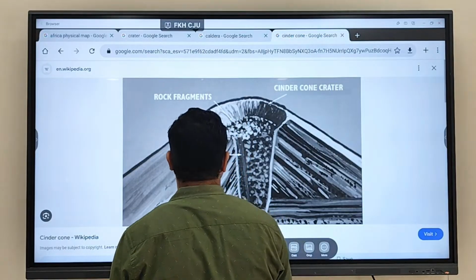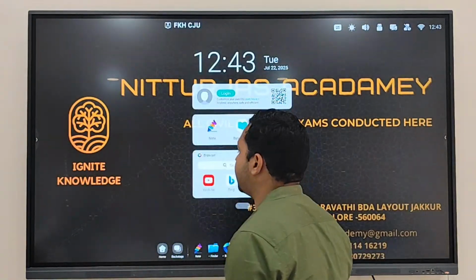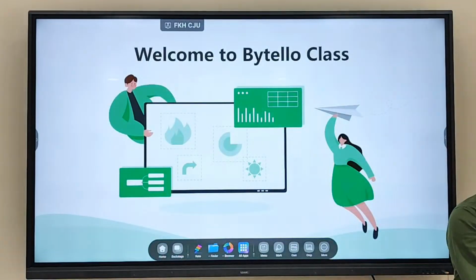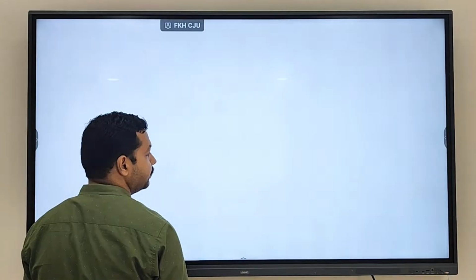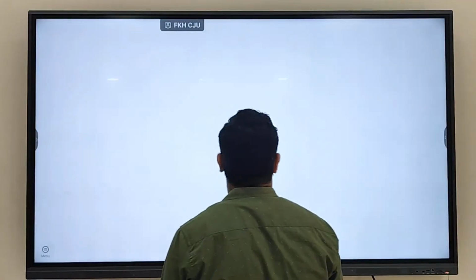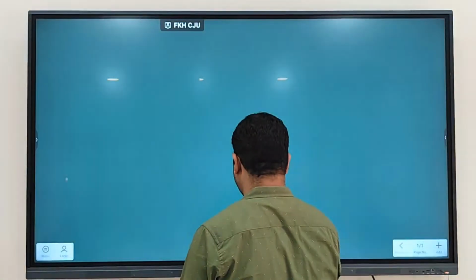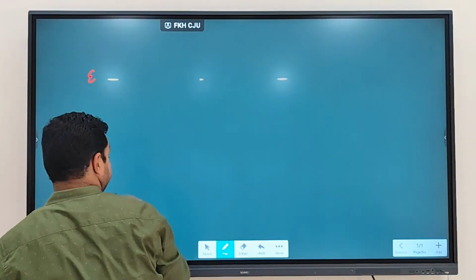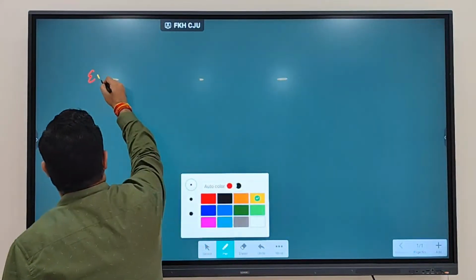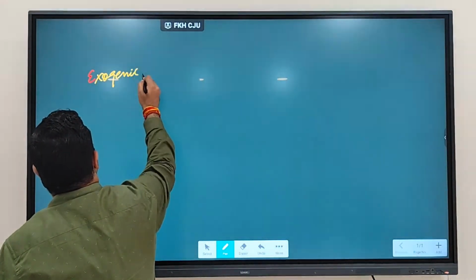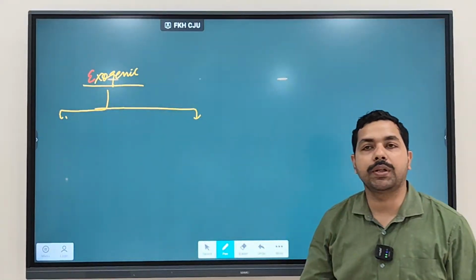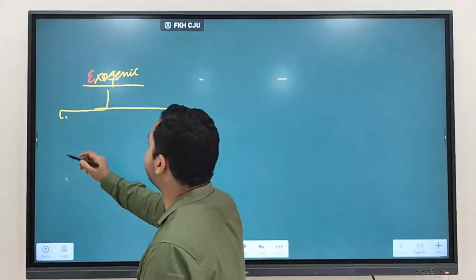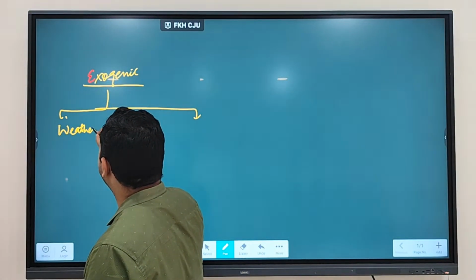Now we are moving towards the exogenic. We are now done with endogenic. Now we are moving towards exogenic. In exogenic we have primarily two divisions, weathering and erosion.